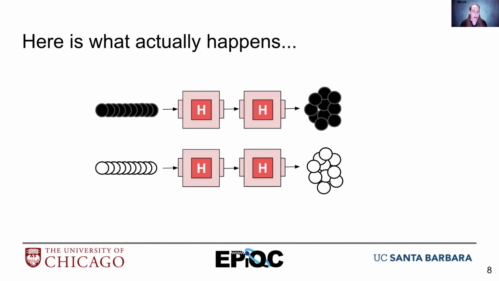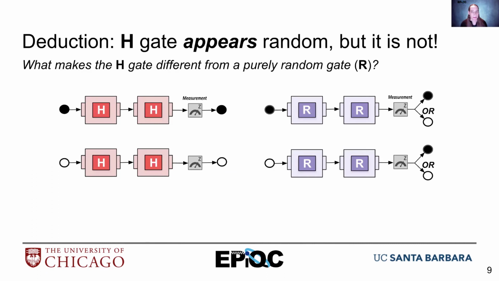But if it were truly random, we wouldn't be able to invert it because we wouldn't know if it had been flipped or not. So there must be something extra going on here. Okay? So although it appears random when I only do one of them, it's not actually random. And so we need to explore what makes the H gate different from a purely random gate.